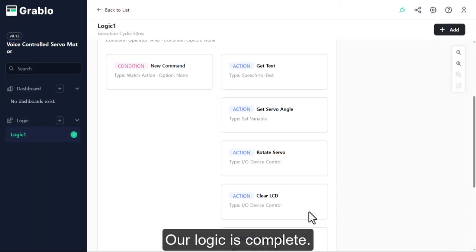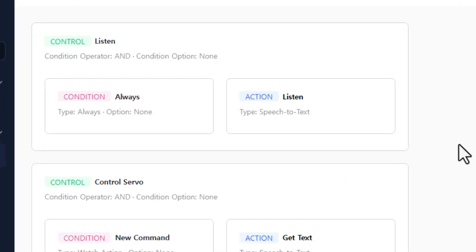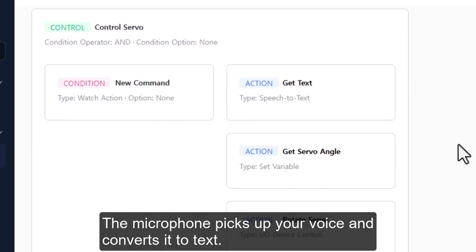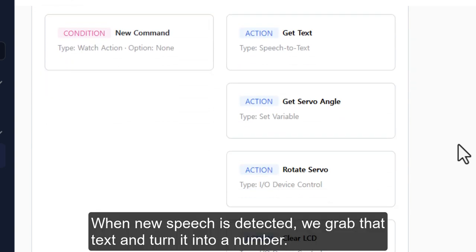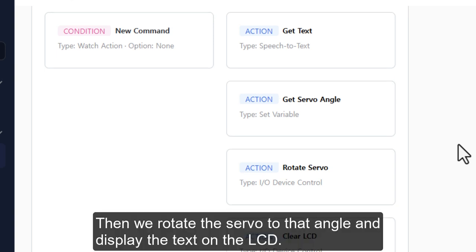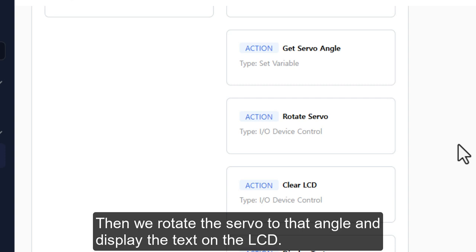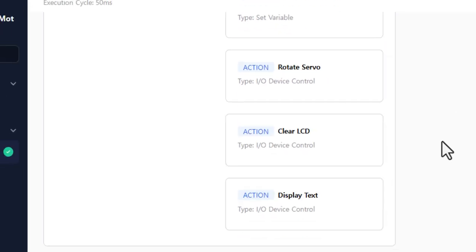Our logic is complete. Let's recap what we built. The microphone picks up your voice and converts it to text. When new speech is detected, we grab that text and turn it into a number. Then we rotate the servo to that angle and display the text on the LCD.